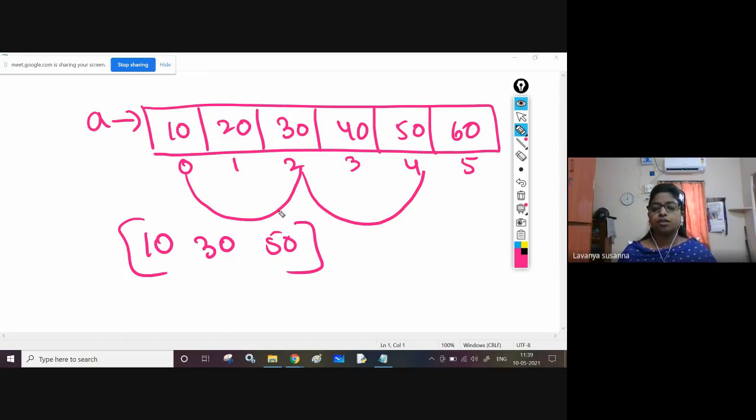To do that, you need to follow some syntax. Now see here, you need to retrieve 10, 30, next 50, like this. If you want to retrieve like this, you need to use the step value. Here, how to know the step value? See here.